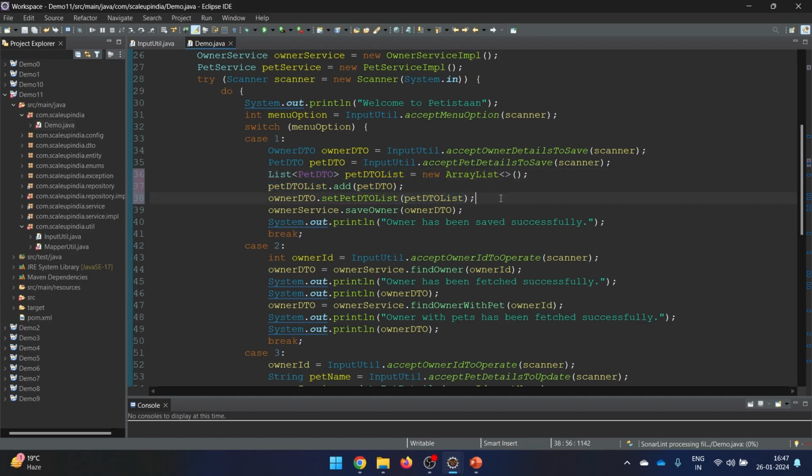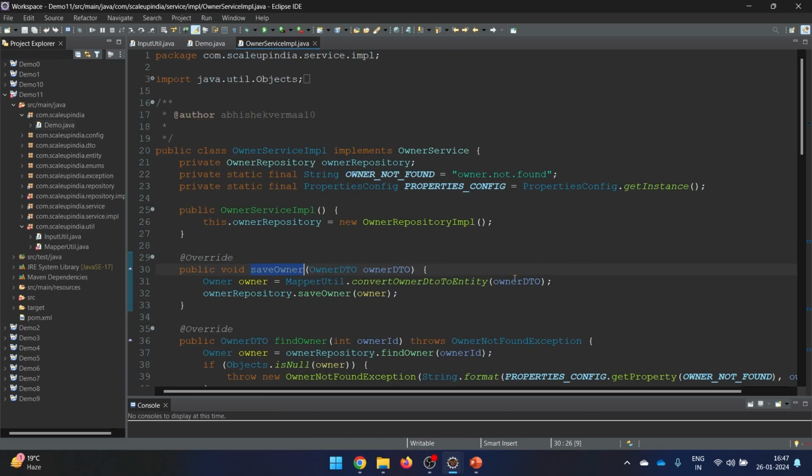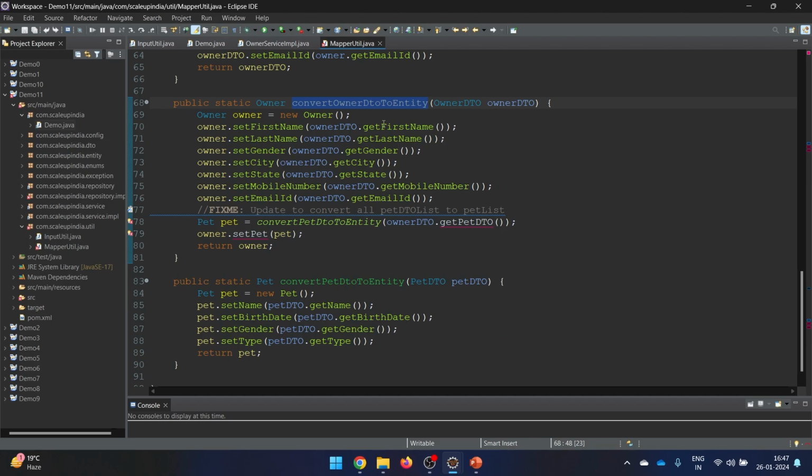So this one now looks good to me. Yeah, save owner, the rest of the method will remain the same. Let's quickly have a look. We'll go to its declaration and we see that we are just converting it to the entity. So convert owner detail to entity. Let's go within that, and here we see all other things are fine. The only thing is we are not getting the pet detail here directly. We are getting the list. So we need to convert it to the pet list this particular time.